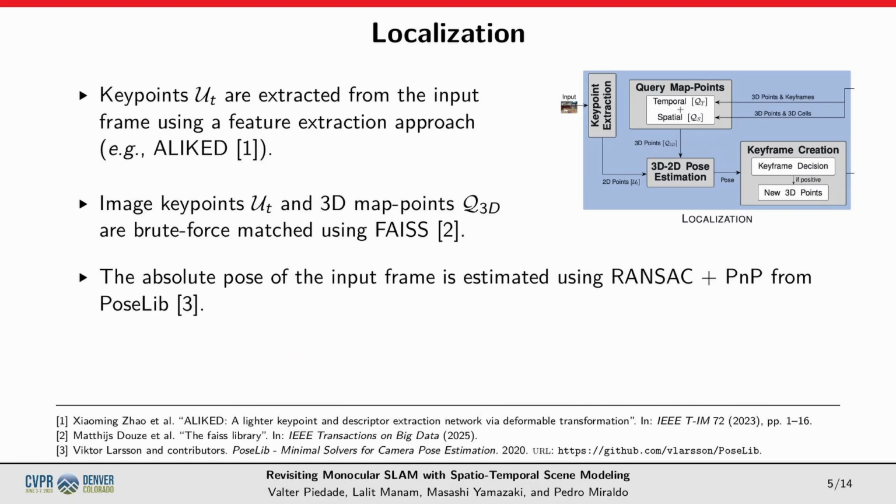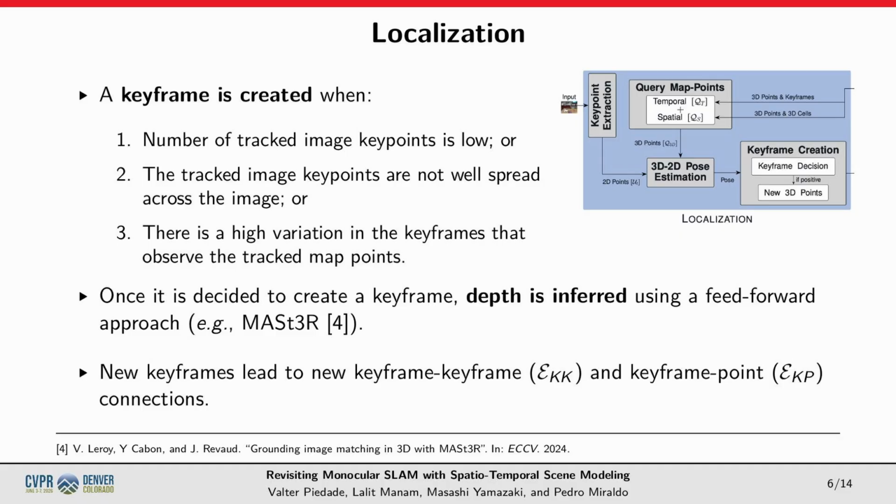We match the 3D points gathered from the map with 2D key points from the current frame, obtained with ALIKE features. Having 3D to 2D correspondences, the camera absolute pose is estimated by solving PnP with RANSAC. Once certain criteria are met, we create a keyframe using the current frame. These mark places in the environment that add new data to the map. Since our input is monocular, we use a feed-forward depth estimator to obtain depth, but only per keyframe.